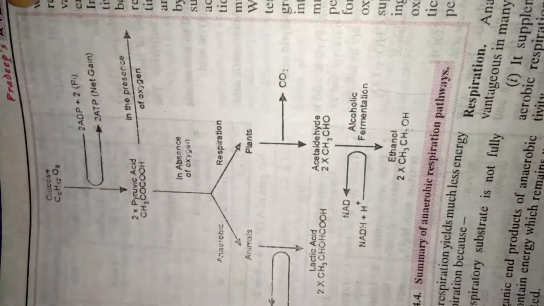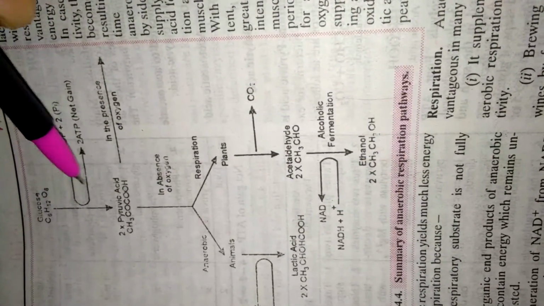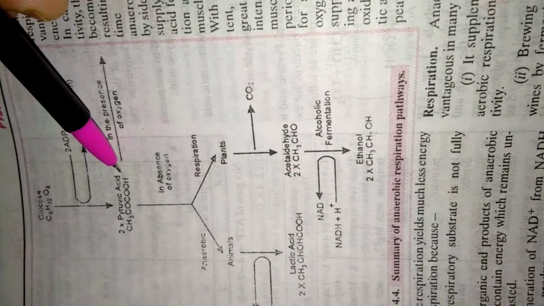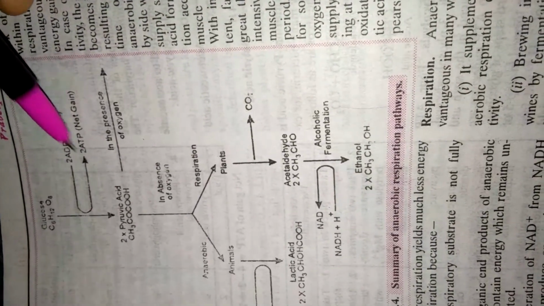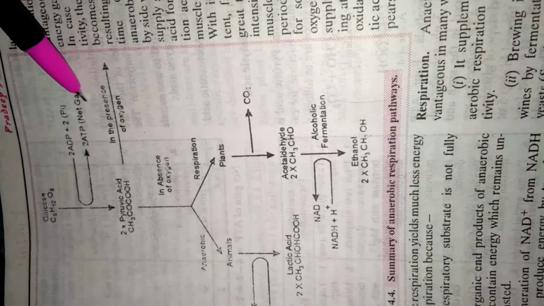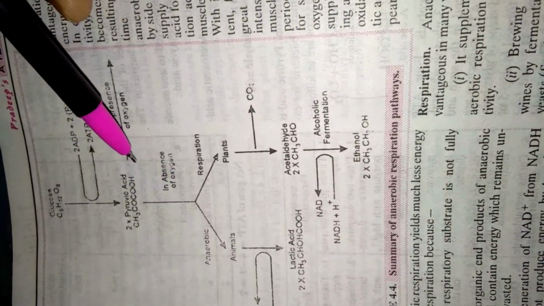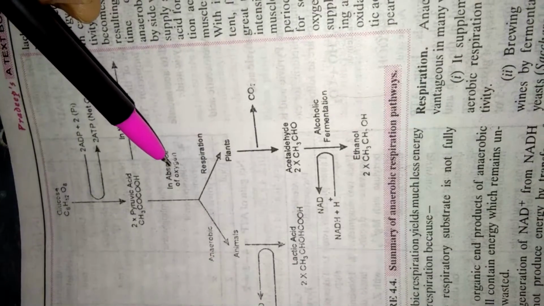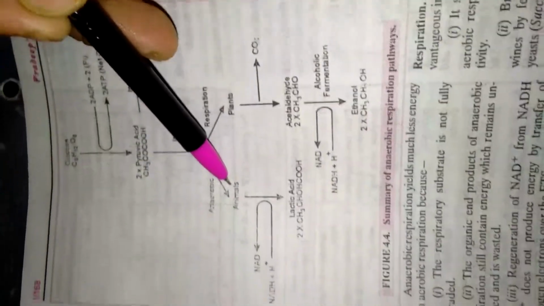Now this is the pathway summary of this glucose. Glucose is converted into 2 pyruvic acid, with 2 ADP molecules converted into 2 ATP. This pyruvic acid, in the absence of oxygen, which means anaerobic respiration takes place, first takes place in animals.